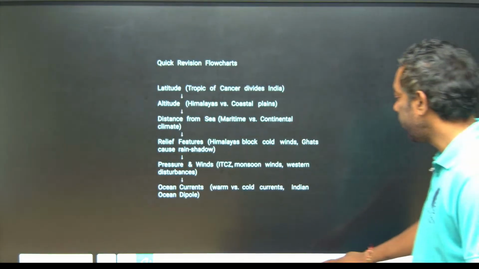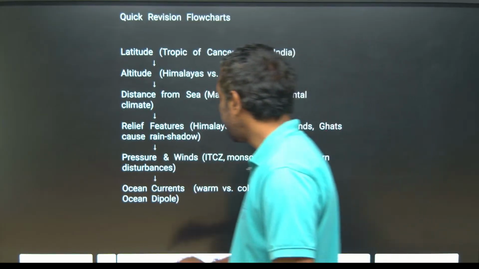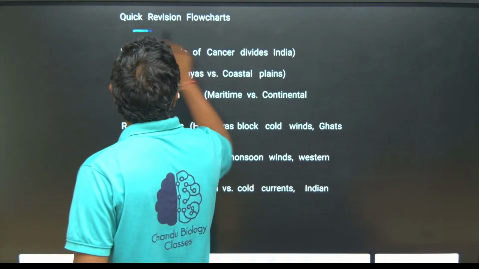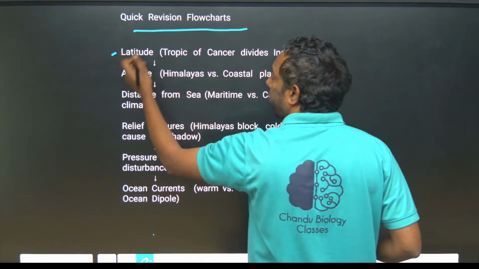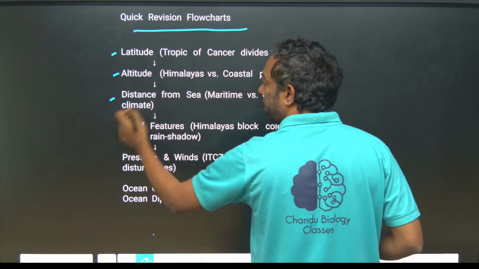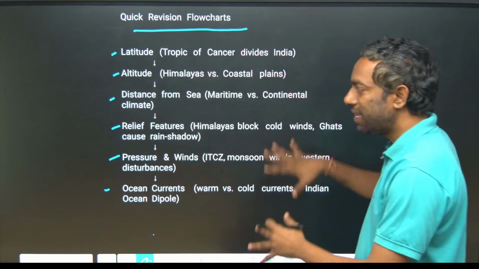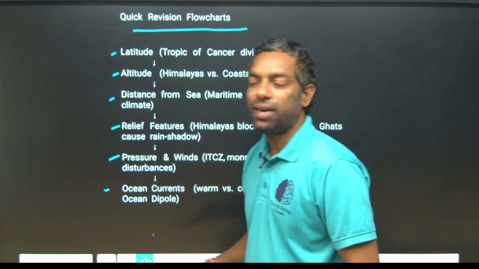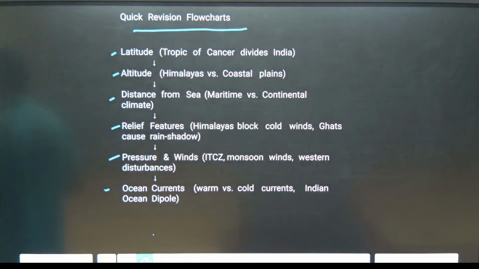A quick revision. Why monsoon type of rain in India? Latitude is one of the reasons, altitude, distance from sea, relief features, pressure and ocean current. These are the 6 factors that make India a monsoon type of climate.